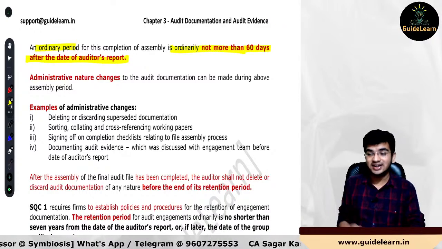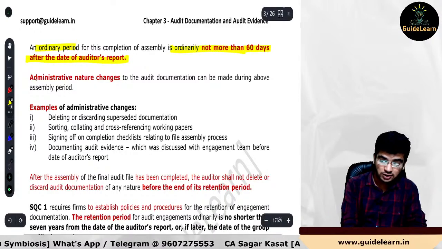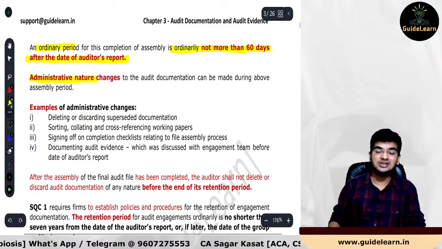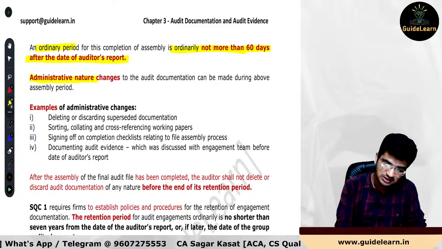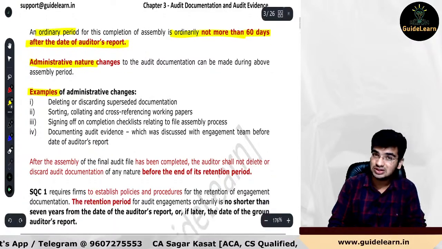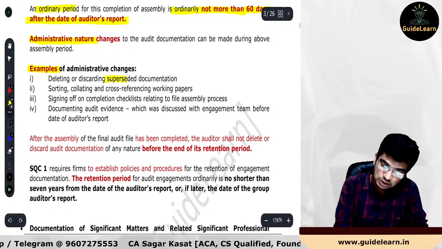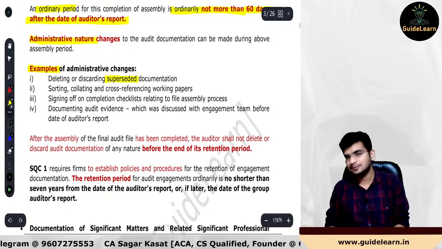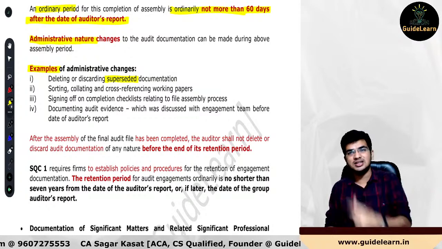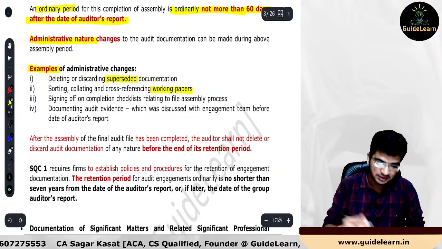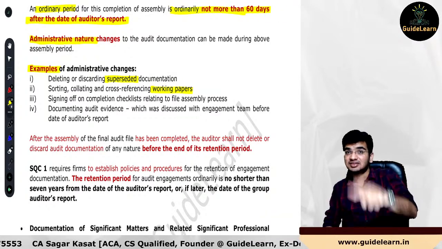And during these 60 days as well, the auditor shall be able to change only administrative nature of changes in the audit documentation. And what are the examples of that? One example we just covered before some time: deleting or discarding the superseded documentation. Second one, sorting, collating, cross-referencing of audit working papers. Third one, signing of the completion checklist.